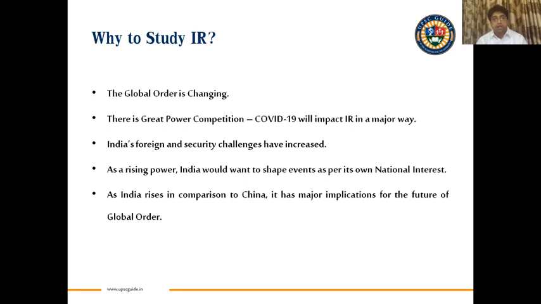It is changing. Now, in that dynamic, this competition between the Americans and the Chinese has been accelerated by the corona pandemic. India has a number of priorities. We are moving closer to the West. The world wants to know where India stands.